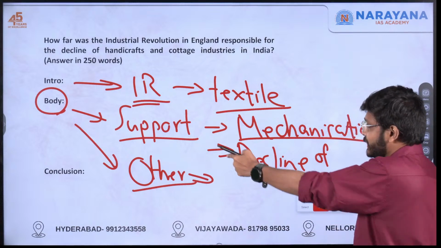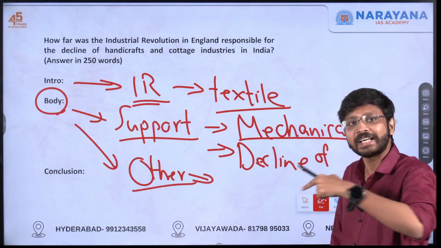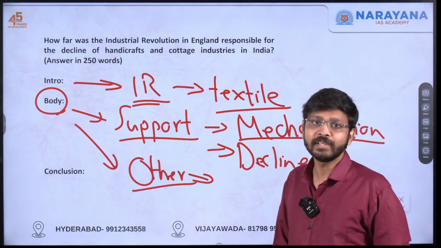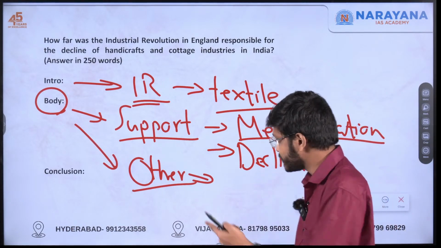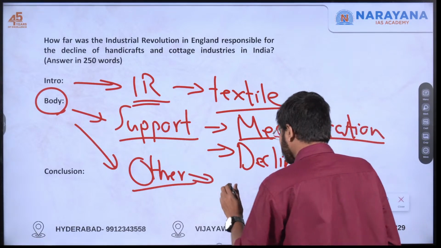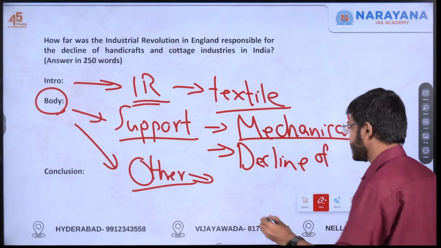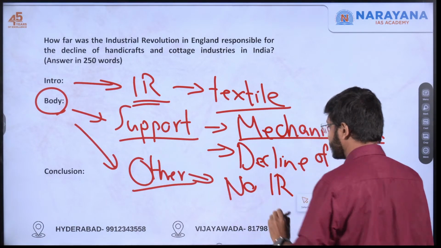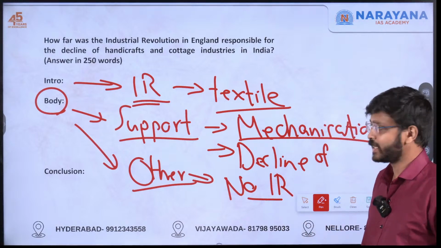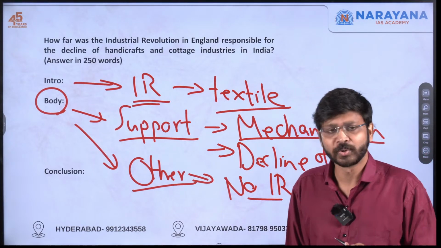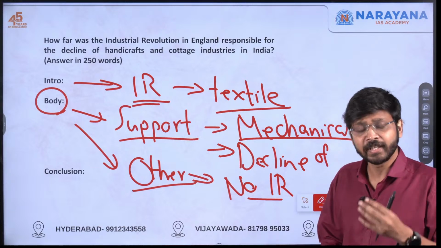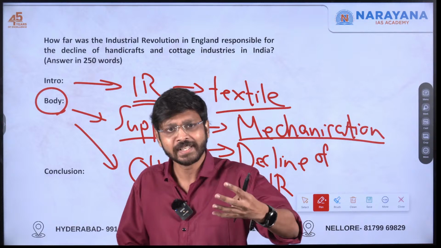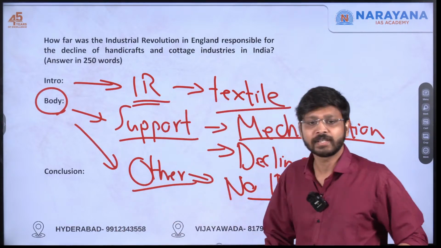So that is different from this, right? That is another contributing factor. At the same time, if India also had industrial revolution, then the picture would have been different, right? So that I'll be mentioning here. Why industrial revolution was not there in India? No industrial revolution in India, that I'll be mentioning here. And also British taxation policies, even taxation regarding farming, and also regarding cotton, are coming in the other contributing factors.